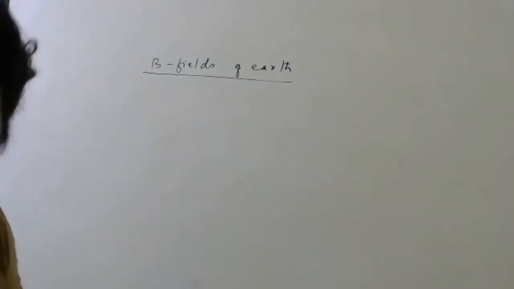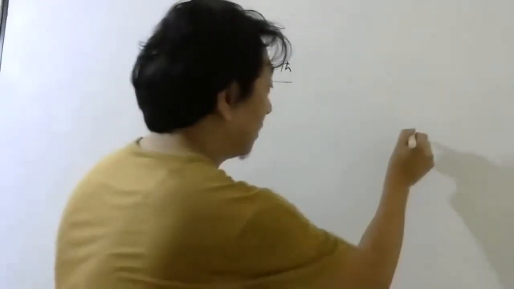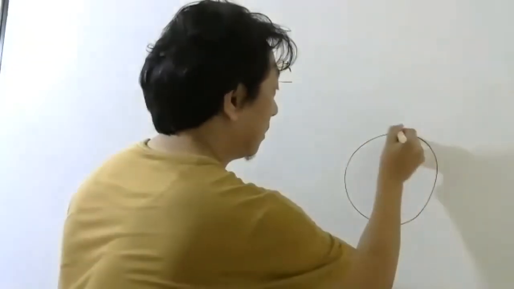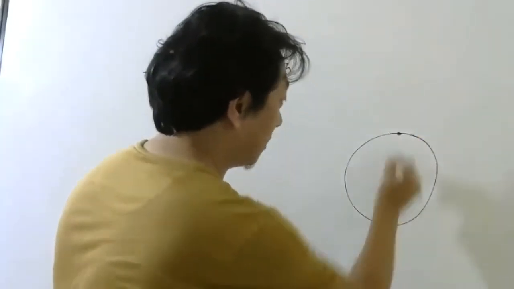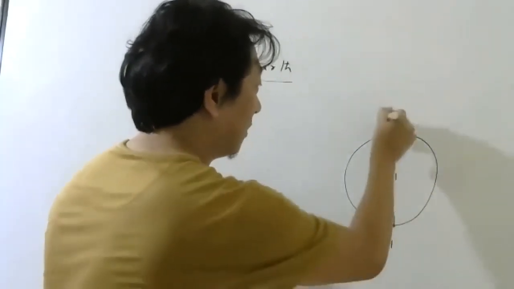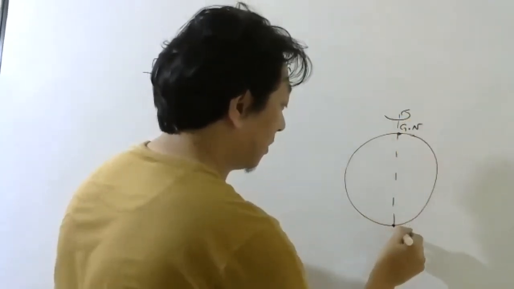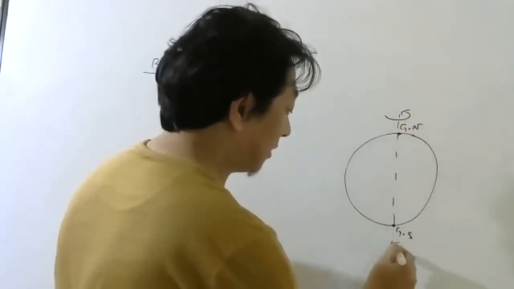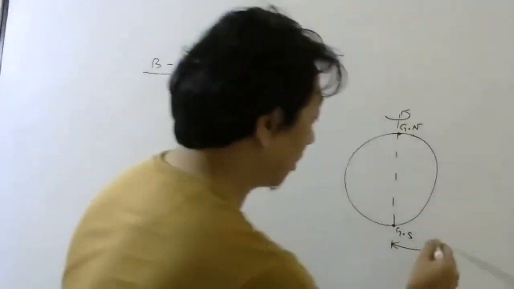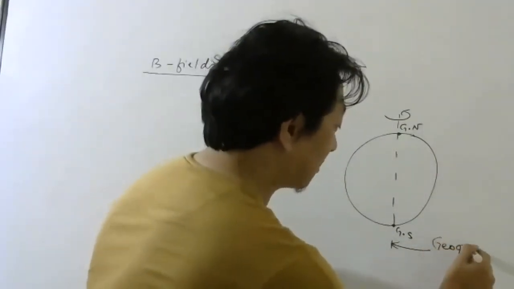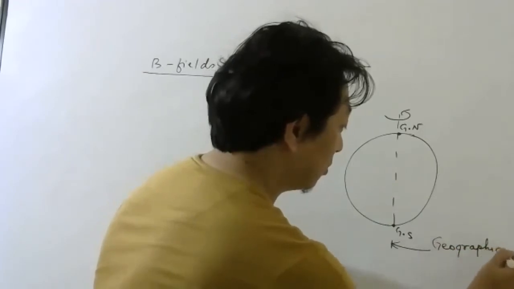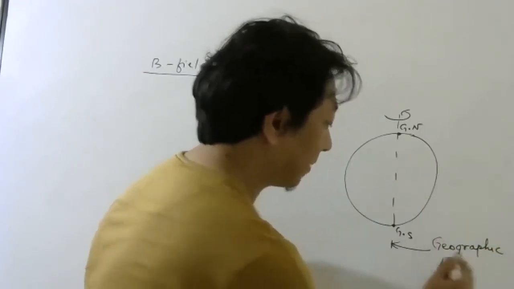The diagram which you made, I just made. These two points, if the earth is rotating this way, are called geographic north and geographic south, and this axis is called the geographic axis.